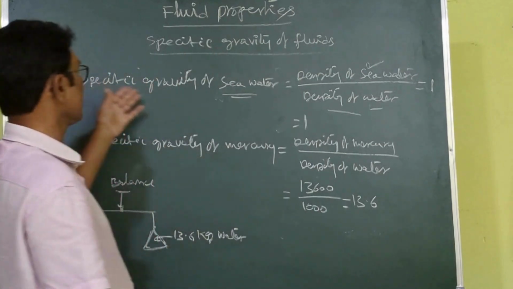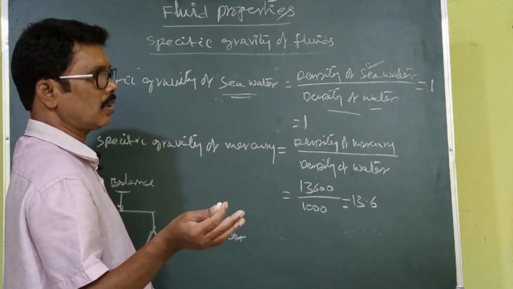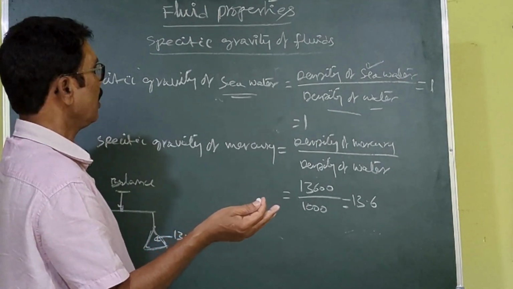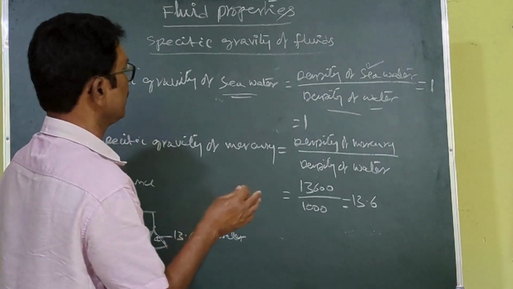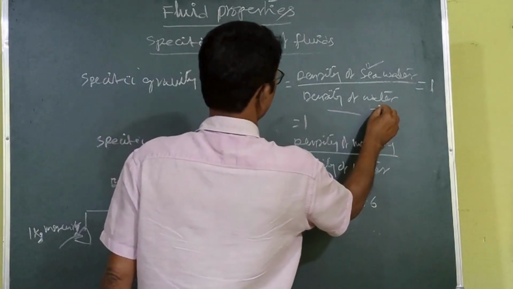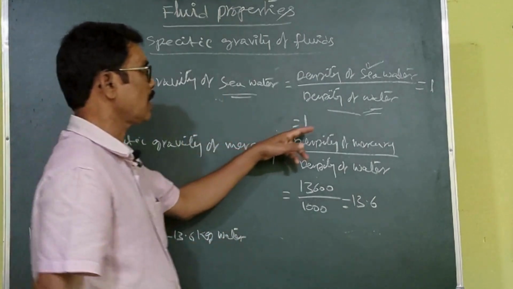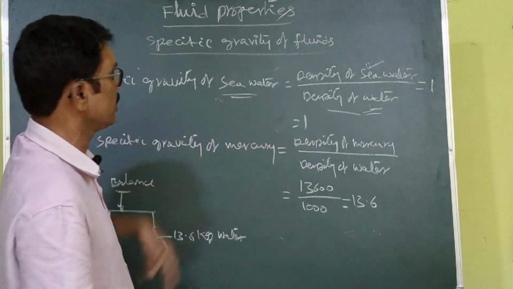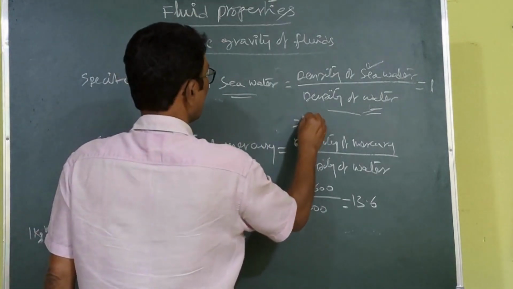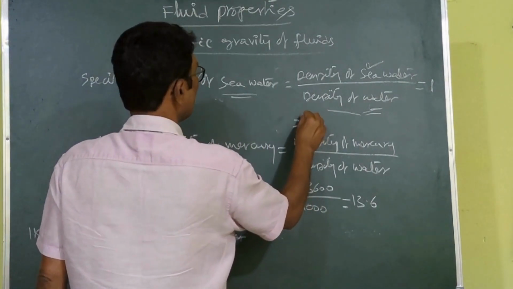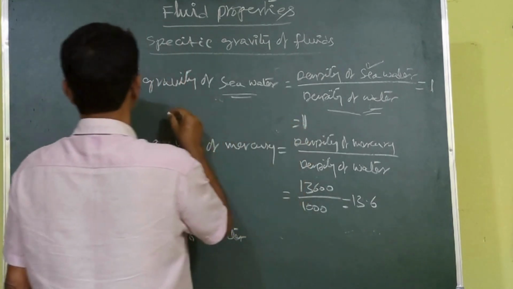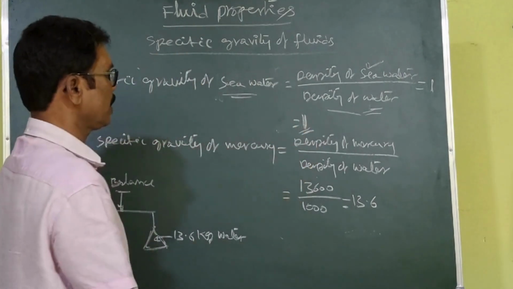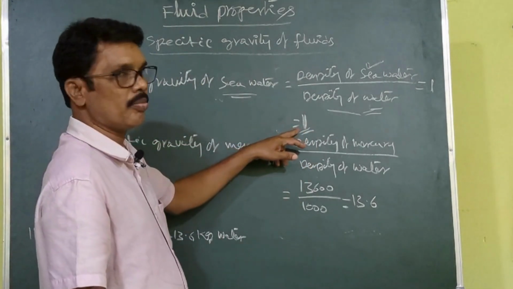Of course, for sea water or bore water or municipal water or well water, the weight density is almost equal to the density of pure water, which we consider at 4 degrees centigrade temperature. There is of course a little bit of minor difference, but the specific gravity of water we can generally take as 1. This number you should remember.